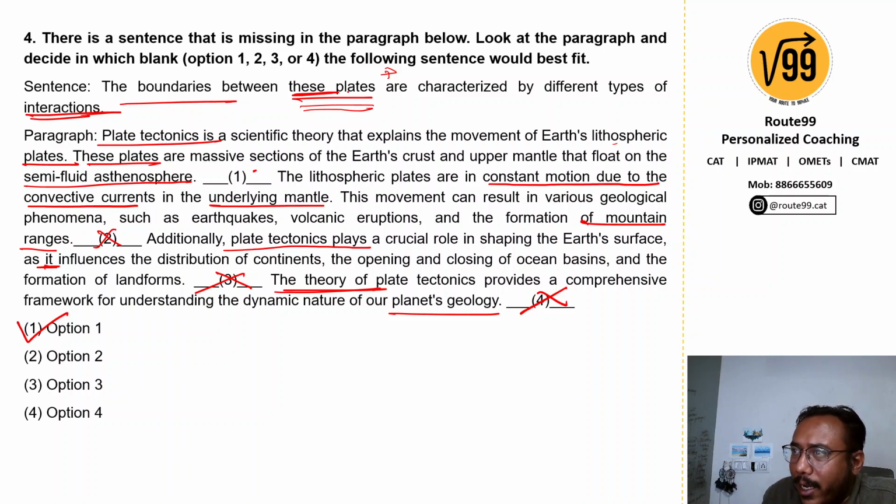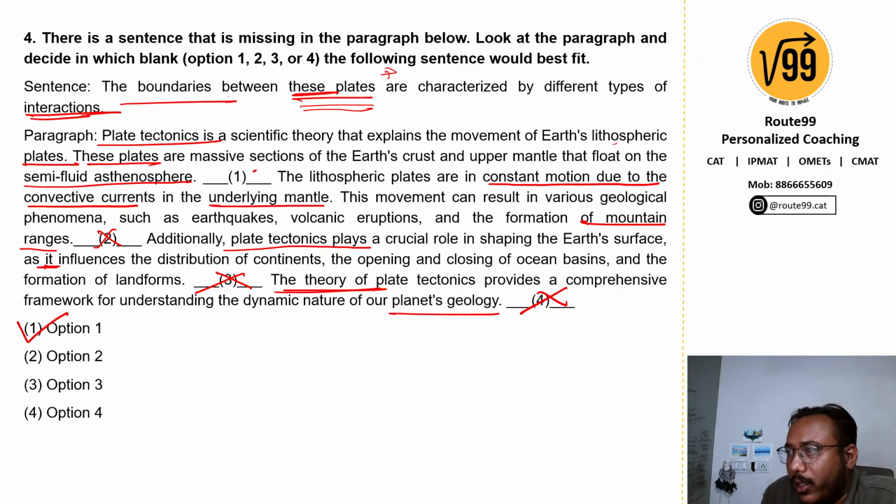So here we can look at certain clues. If you get it right, they're talking about the boundaries, that is the topic. Always look at the topic of what the sentence is talking about, and also look at the pronouns and the verbs and how they are singular or plural, which will additionally help you, because there has to be a structural flow to the idea. You can't just skip out on ideas and you can't just skip out on nouns and pronouns. If the noun is plural, the pronoun has to be plural. If the noun is singular, the pronoun has to be singular.